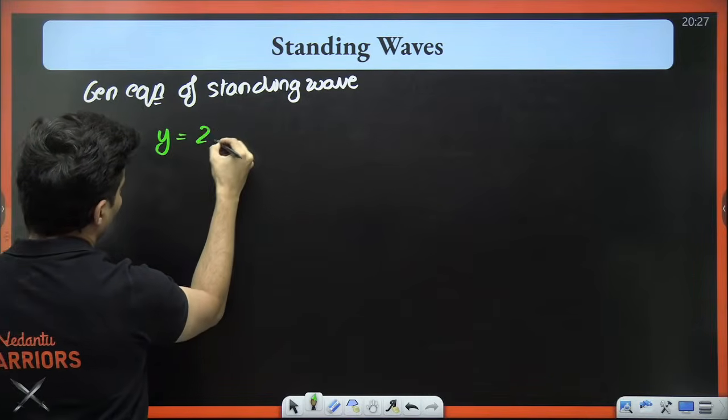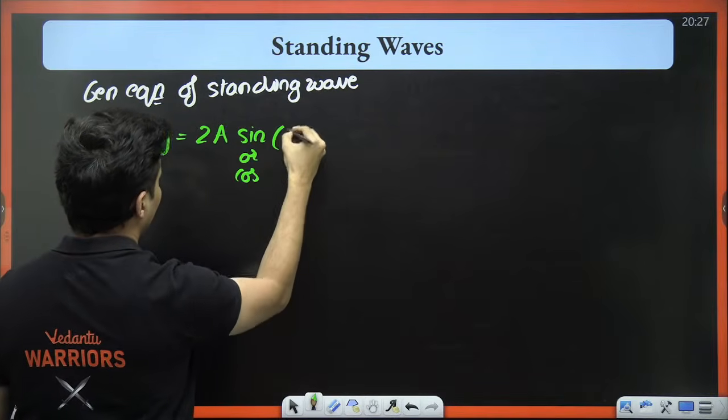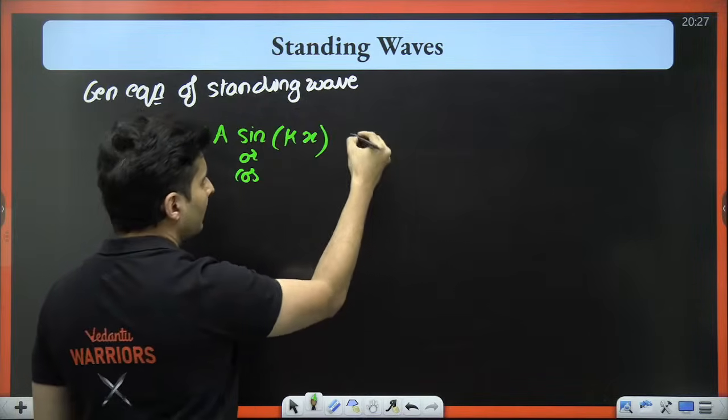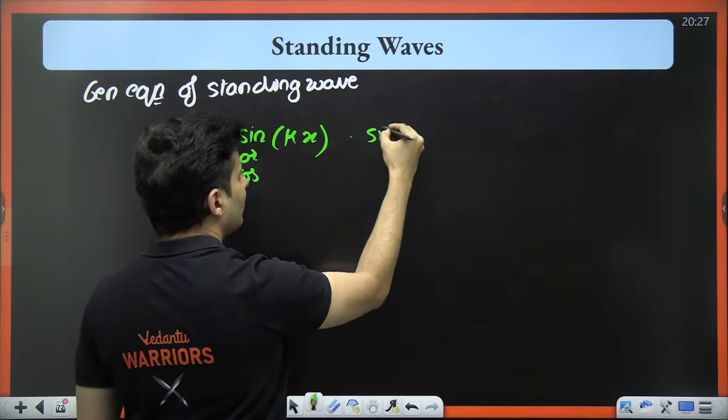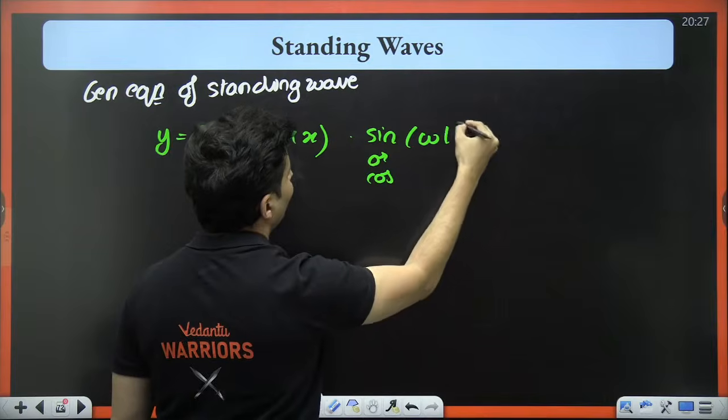Y is equal to 2a. It could be either sine or cos, does not matter, kx separately, into sine or even cos could be there, does not matter, into omega t.